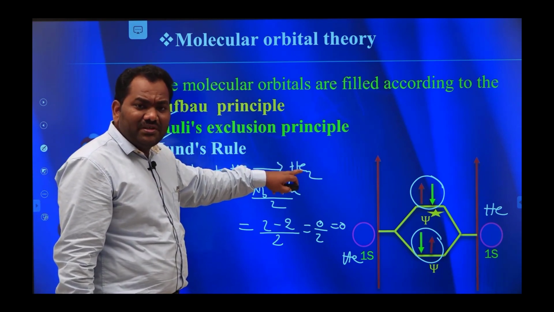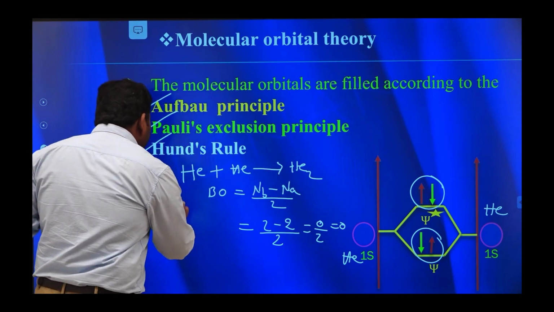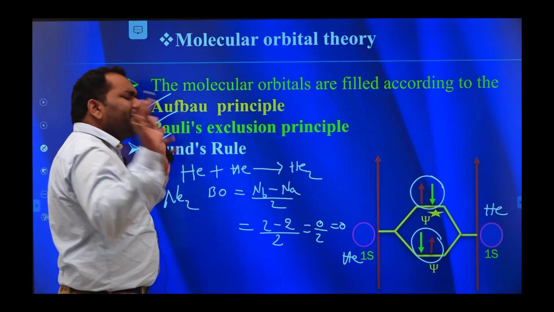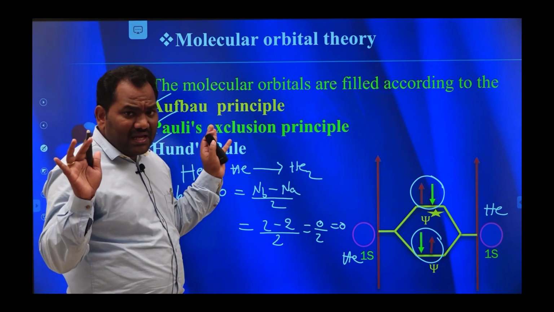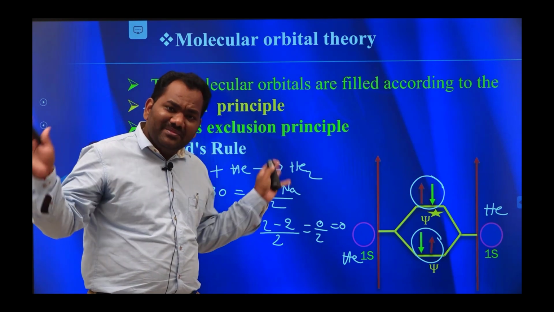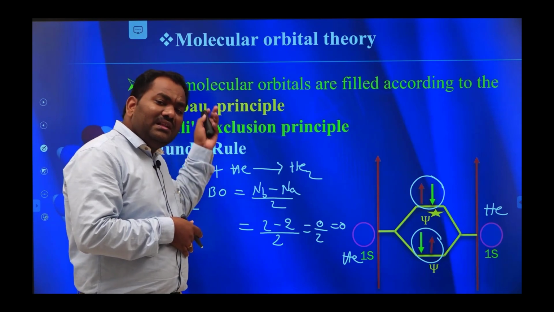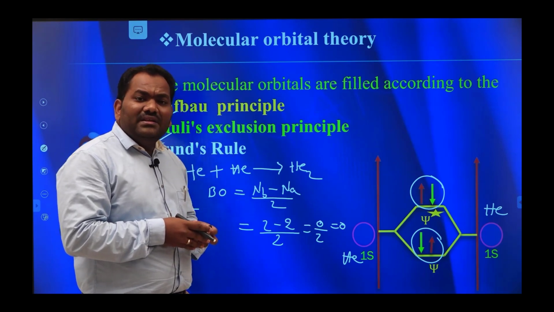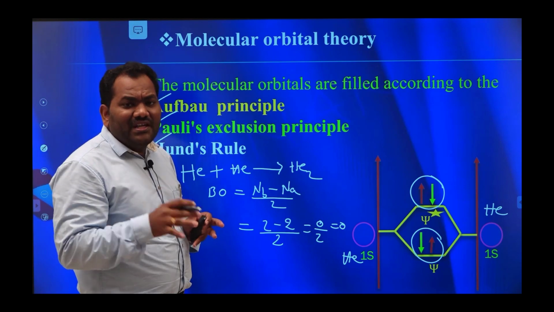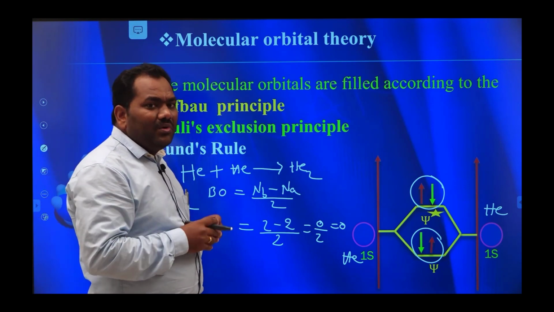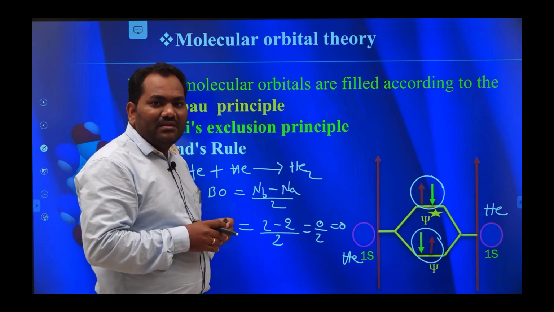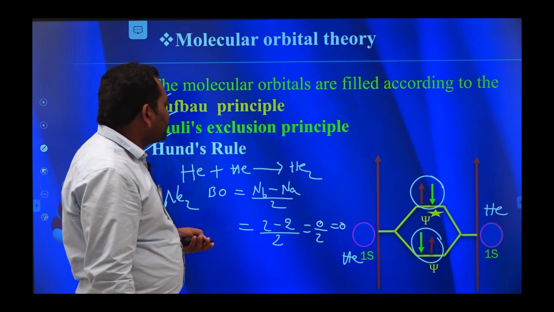Not only He2 molecule, even Ne2 molecule, no noble gas atom can undergo dimerization. That's why they are called zero group elements. All these elements have equal numbers of bonding electrons and anti-bonding electrons. Okay, clear?